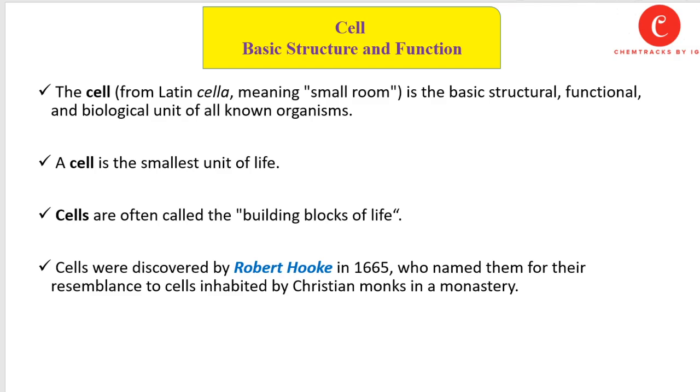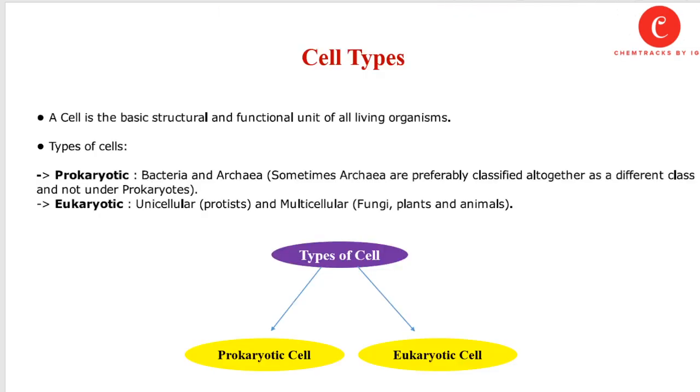Cells were discovered by Robert Hooke in 1665, who named them for their resemblance to cells inhabited by Christian monks in a monastery. There are some specific types of cells. A cell is a basic structural and functional unit of all living organisms, and there are two main types of cells. One is the prokaryotic cell and the second is the eukaryotic cell.